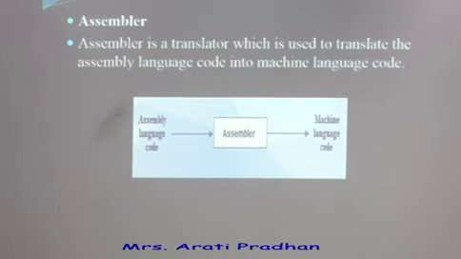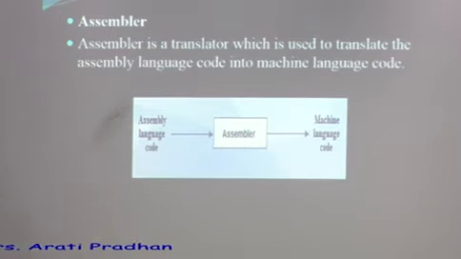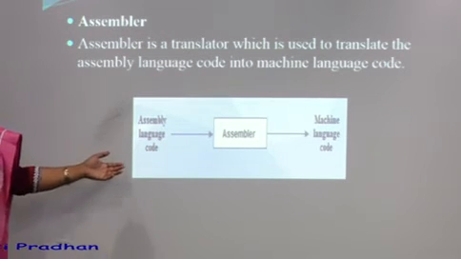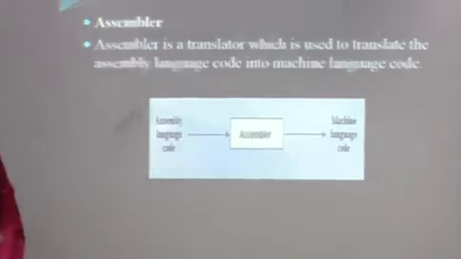Then another type of translator is the assembler. An assembler is a translator which is used to translate assembly language code into machine language code. Actually, it is very much faster in comparison to both interpreter and compiler, but it is only applicable in assembly language coding only.